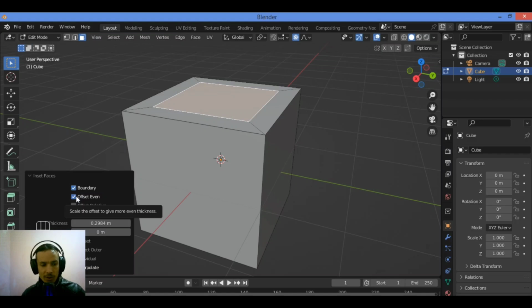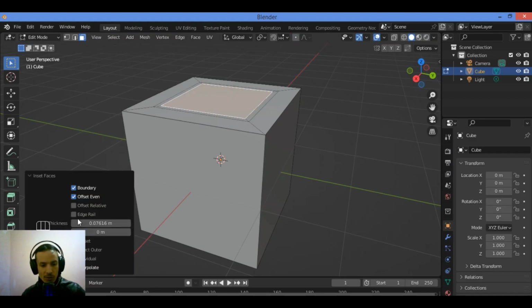We have also this feature which is the offset even. When this feature is turned on, which is the default, it scales the newly created geometry, and you can see it like this when checking this feature, around the inset so that it becomes more even all around. This is turned on by default and should be kept on in most cases. We have also the offset relative. When we check it, you can see the new variations. Without offset relative, each edge connected to the inset will be the same length, but if we turn this on, the thickness will be relative to the surrounding geometry.